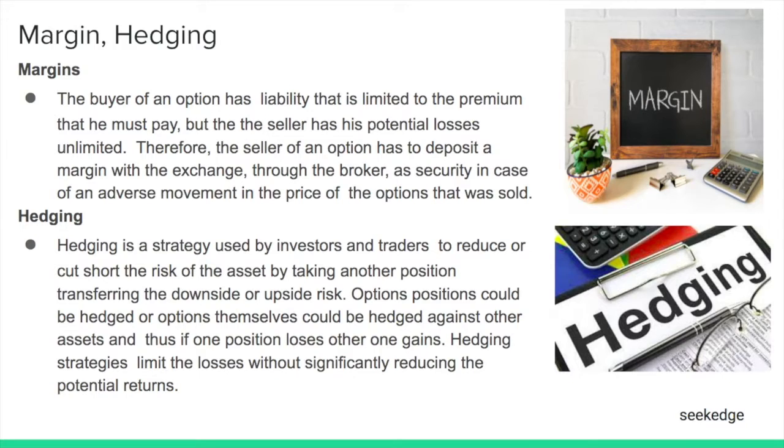So option positions can be hedged. Positions that we are using for trading can be hedged, or the options themselves can be hedged against other assets. For example, we buy stock and then hedge using options, or options themselves can be hedged. So there are two different ways. Hedging strategies will limit the loss. It will reduce the return on investment, because you are taking another asset and you have to pay for that. But it will not significantly reduce it, considering the fact that it will limit the losses.